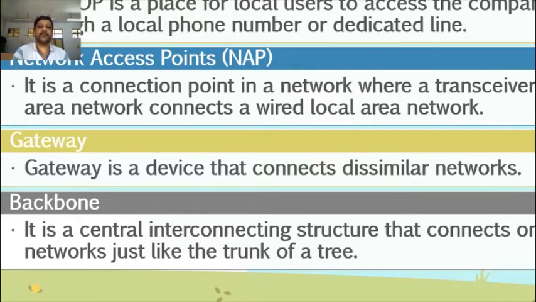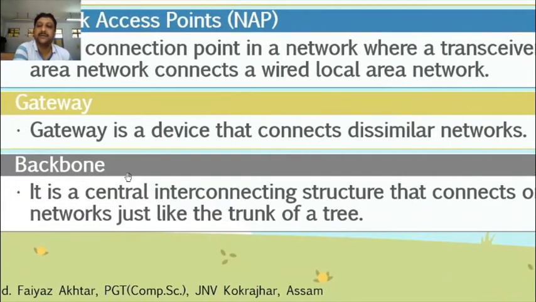These are known as dissimilar networks, and gateway facilitates connecting those dissimilar networks with other dissimilar networks. It provides a connection point between different types of networks, which use different protocols, different rules and regulations, different architecture. Gateway provides a communication tool.